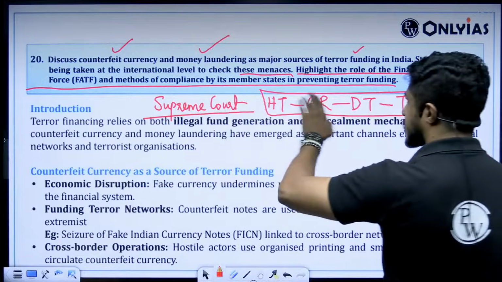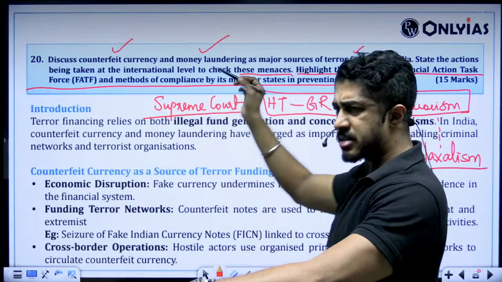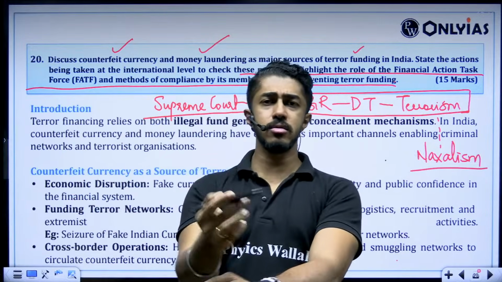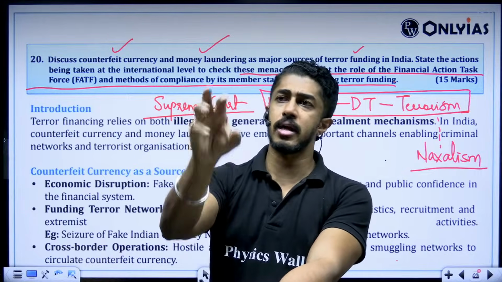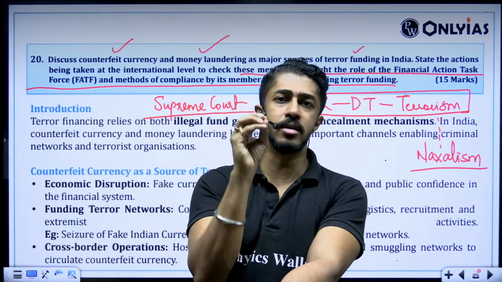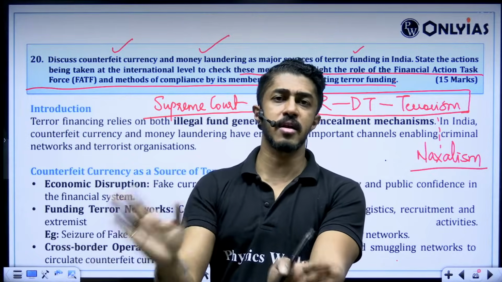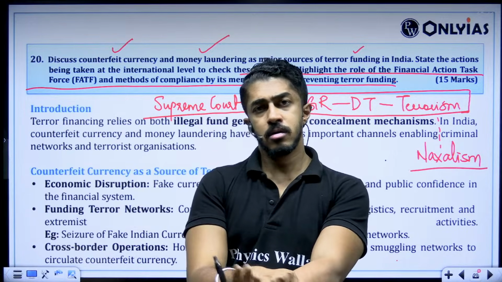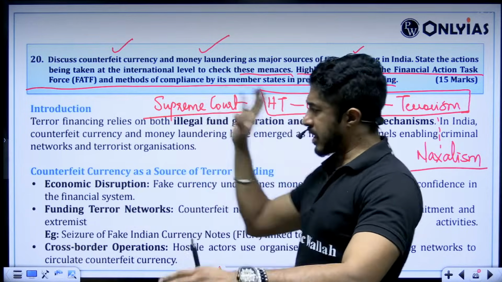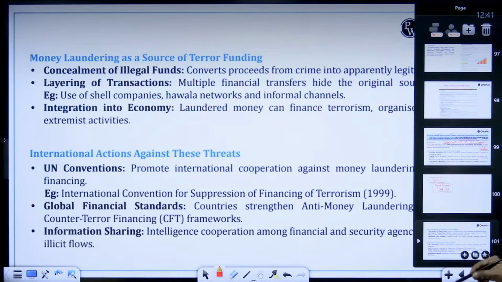So, Financial Action Task Force, grey list, blacklist, methods of compliance by its members. That is the method. Under the Financial Action Task Force, you are supposed to show that you are not using any funds which will promote terrorism. You are supposed to show that everything is transparent. That is the point there. Clear? Again, a very static topic, to be very honest, because these are not something where they ask unexpected questions. These are usually there.